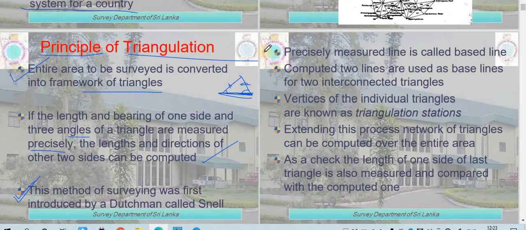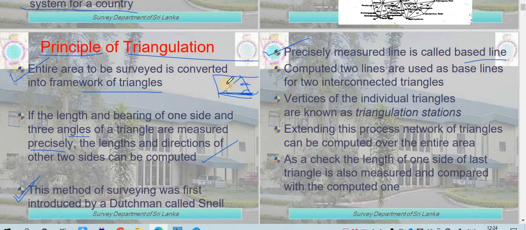After that, precisely measure the baseline. As I've told you, suppose this is a triangle and you have to measure one side of the triangle. This measured line is called your baseline. The computed two lines are used as baselines for two interconnected triangles. Once you have calculated this length and this length, they might be connected with another triangle, so they can be used as a baseline for finding out these sides.